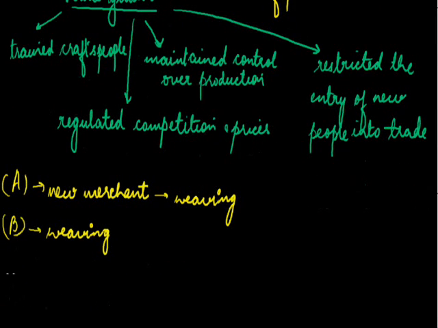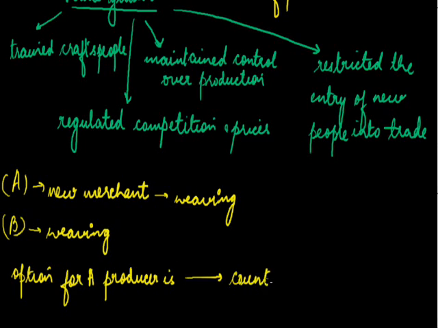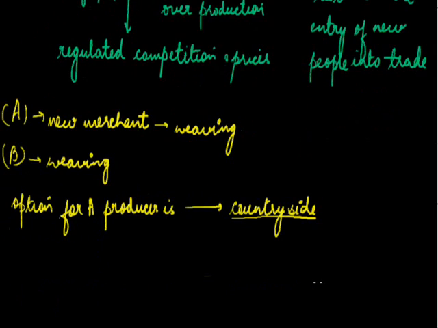Another option for the A producer is that he can move to the countryside. Countryside is the rural area nearby the town area. In the countryside there is a large number of weavers. They have their traditional methods of weaving, and have been weaving from generation to generation. Now the A merchant will have a contract with the countryside weavers. He will say that, supposing by the end of this month, I'll place an order of 100 shirts and I will collect these shirts from you by the end of this month.